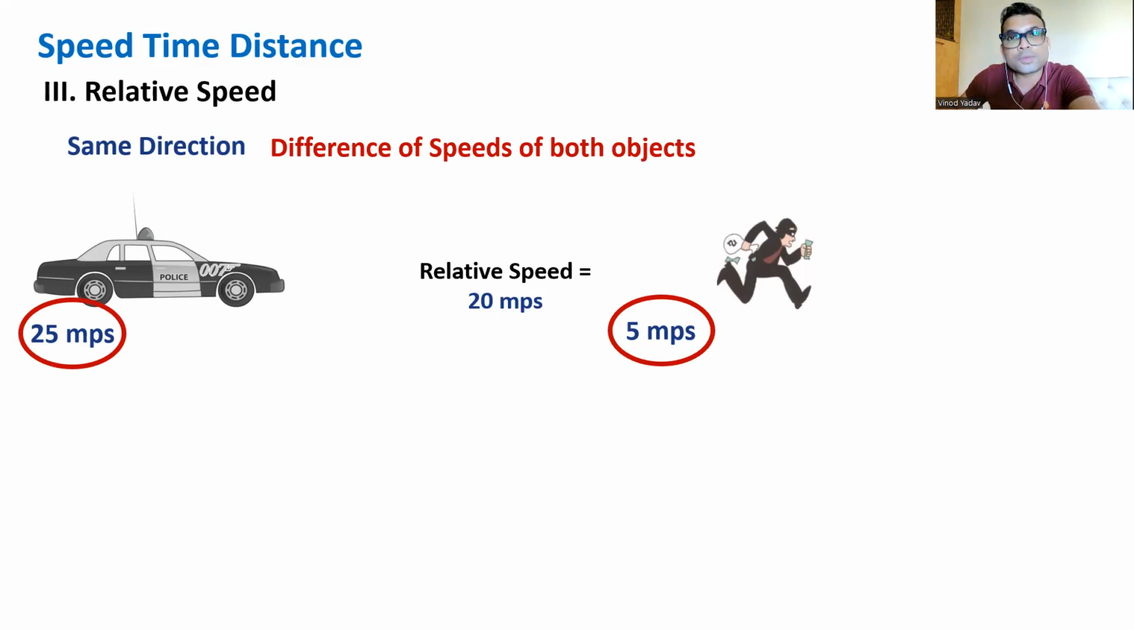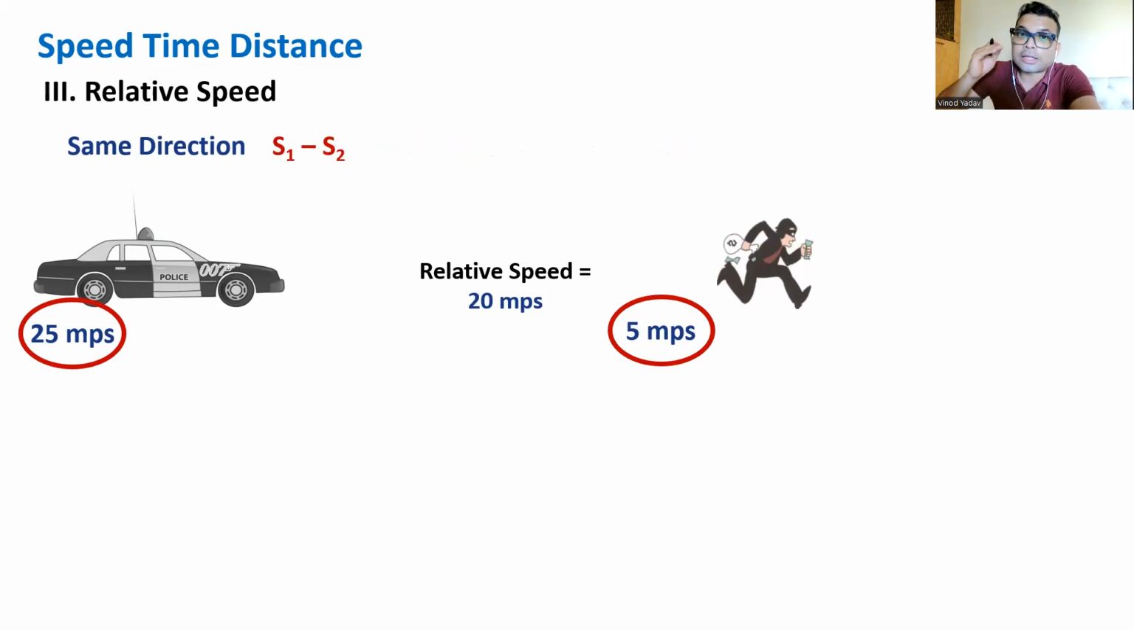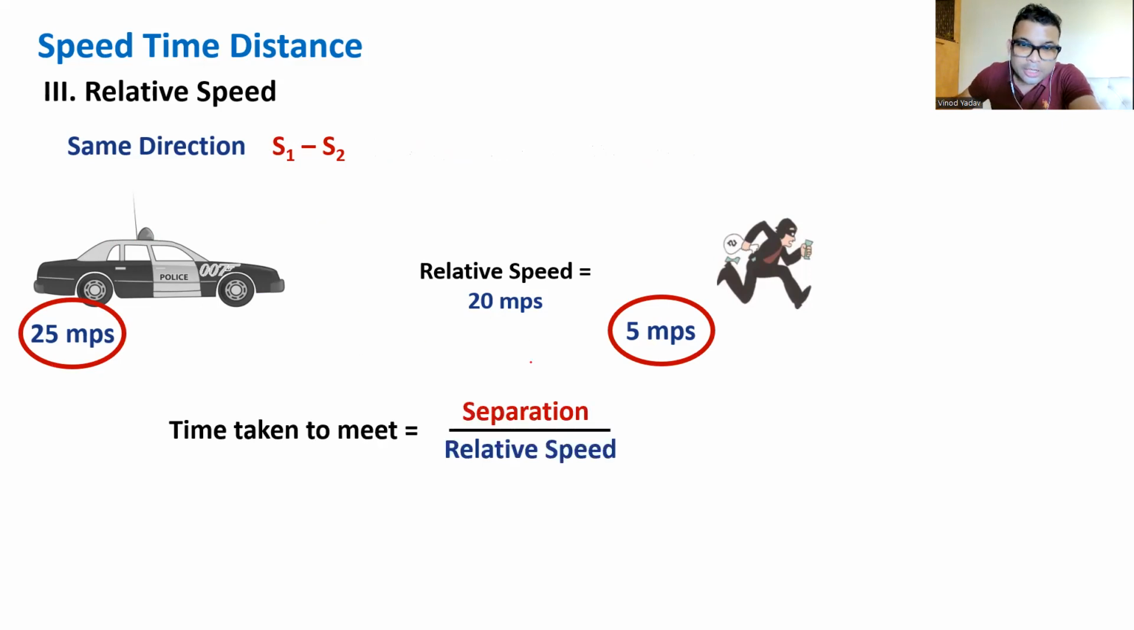So when two objects move in the same direction, the relative speed between them is the difference of their speeds. That is, the faster body approaches the slower body by a distance equal to the difference of their speeds every second, every minute, whatever the time unit is. So the time taken to meet in this case will be the separation, which was 100 earlier, divided by the relative speed, 20 meters per second. So in 5 seconds, the thief will be caught.